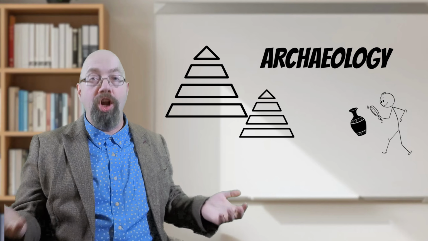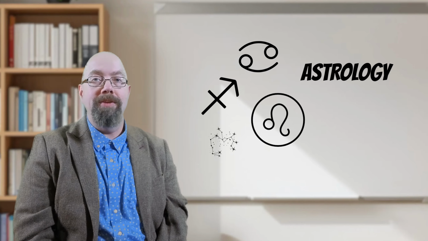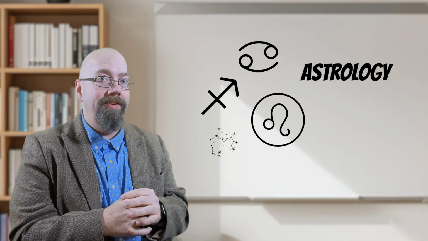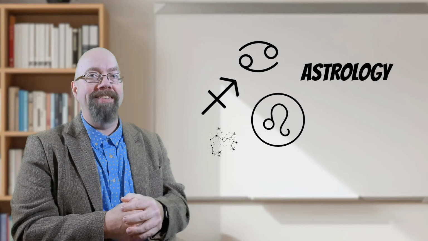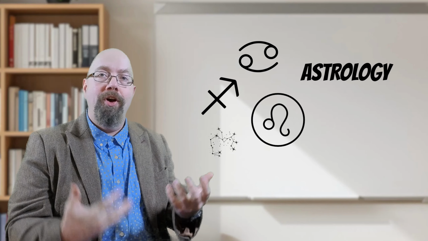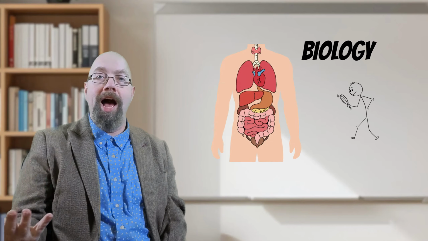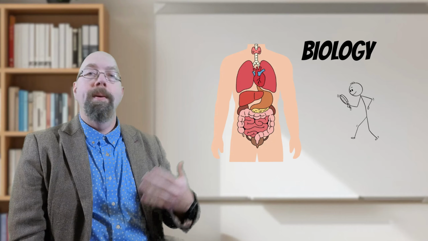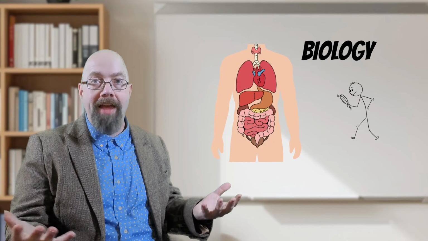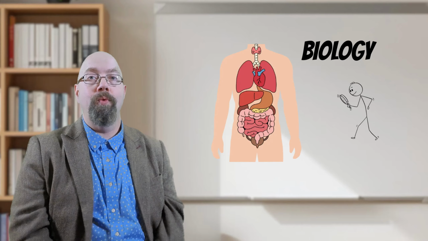Archaeology is the study of what is old. We have another word, archaic, that means very old. Archaeology. Astrology. Astro means star, and ology means the study of. Astrology is a magical belief that the planets and their relationship to each other have an effect on human lives. Biology. Bio means life, ology means the study of. Biology is the study of life and its systems. You will see the root word bio in many different words that describe life.